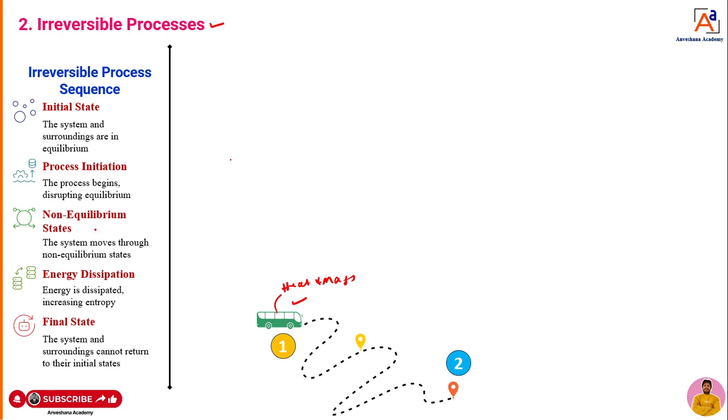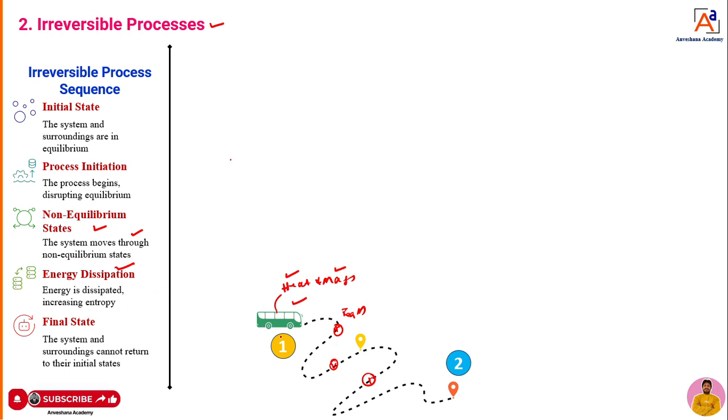Whenever it moves, you can take any point or state, it will not attain equilibrium condition. But when it comes to a reversible process, it attains equilibrium condition at each point. In an irreversible process, it's a non-equilibrium process. During the process, as I told, some amount of heat as well as mass is getting transferred. Hence, energy dissipation will take place, dear students.